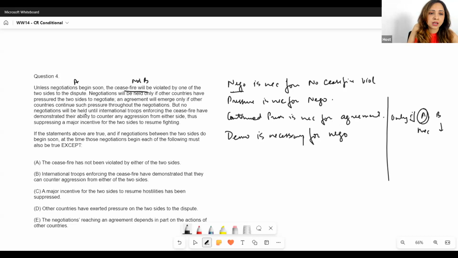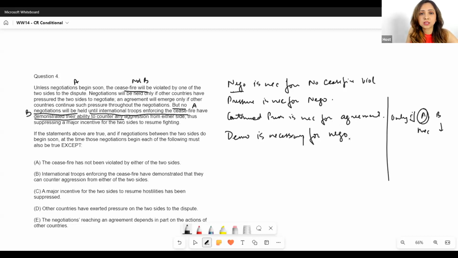So then not B, right? Look, until A, this is our A, and this is our B. No negotiations will be held, this is our B, and this is our A. So this becomes A is necessary for not B. The demonstration is necessary for no negotiations, which becomes negotiations.